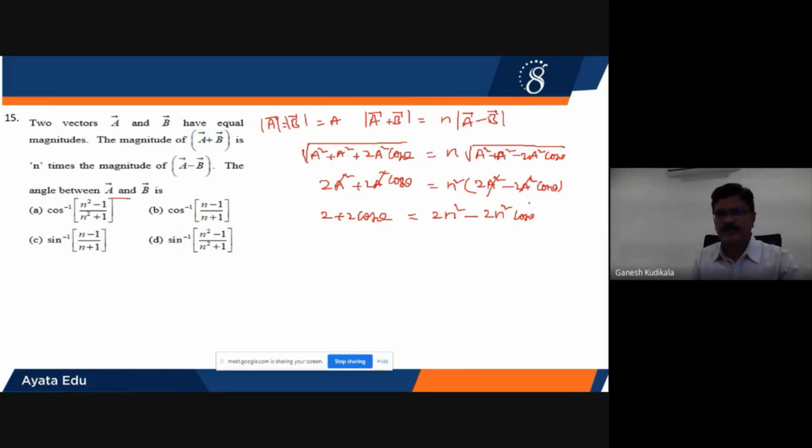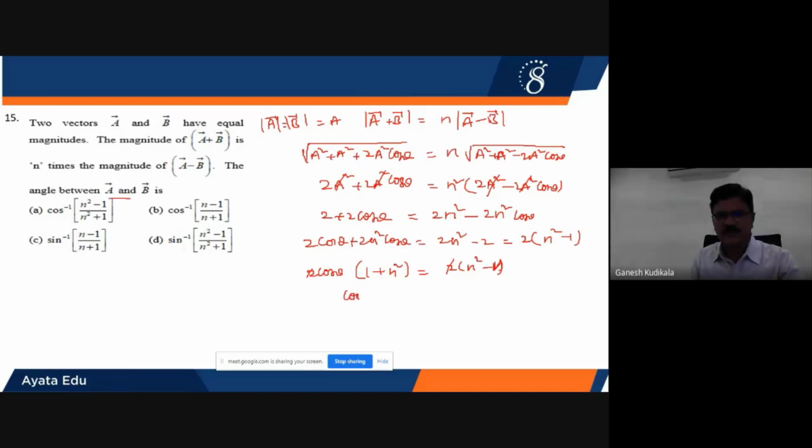Therefore, this cos theta term is transferred to the left hand side. You will get 2 into cos theta plus 2n square into cos theta will be equal to 2n square. The other term will be transferred to the right hand side, and if taken out common, it becomes n square minus 1. Here also I can take out common: 2 into cos theta, if it is taken out common, I'll get 1 plus n square, will be equal to 2 into n square minus 1. So the 2 will get cancelled.